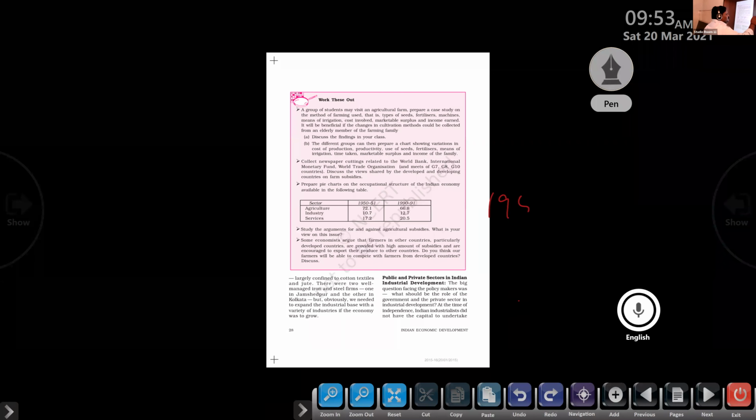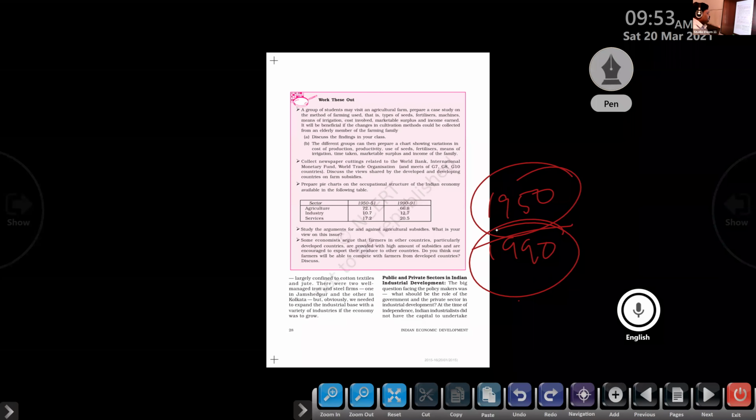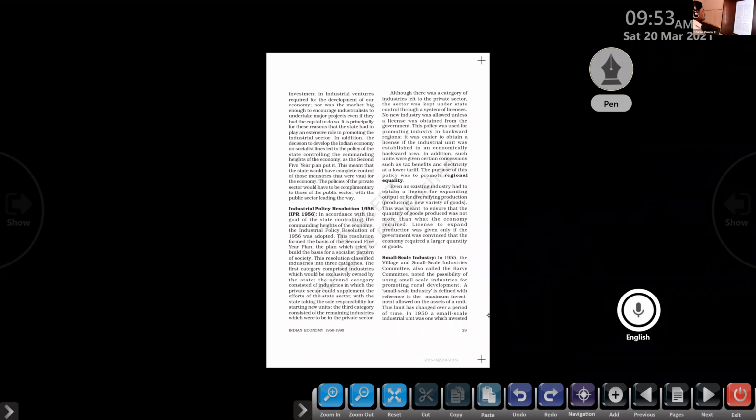So basically, in that time, nearly 1950s to 1990s, we needed support from private individuals to invest money. Clear? At the time of independence, Indian industrialists did not have the capital to undertake investment in industrial ventures required for the development of our economy. Nor was the market big enough to encourage industrialists to undertake major projects, even if they had the capital to do so. It is principally for this reason that the state had to play an extensive role in promoting the industrial sector.